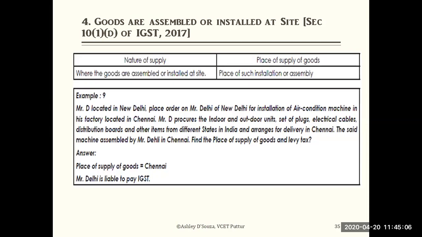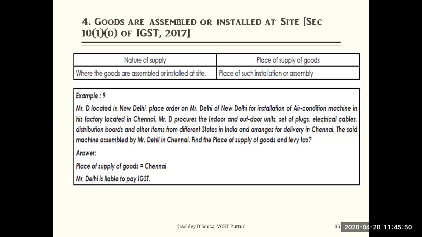So here Mr. D has given the order to Mr. Delhi to install the air condition in his factory, and whatever supplies are required, like set up plugs, electrical cables, distribution boards, everything he has bought from the different states and arranges for delivery in Chennai. It is delivered in Chennai, and the said machine is set up and installed in Chennai by Mr. Delhi, because Delhi is the person who has to install that. Find the place of supply of goods and levy of tax.